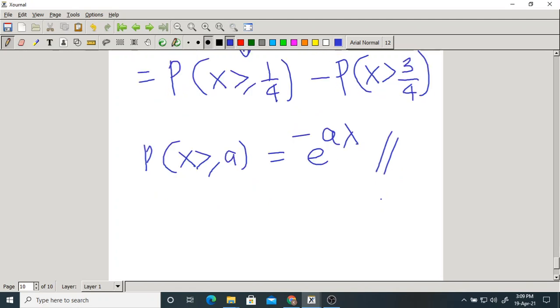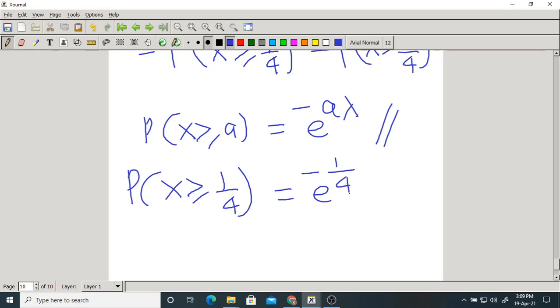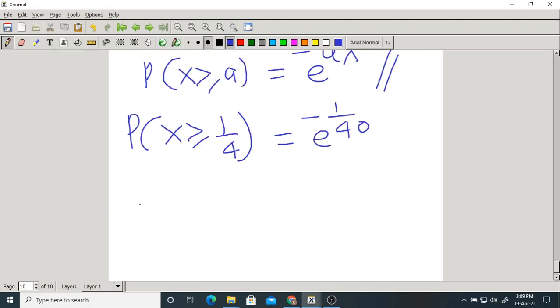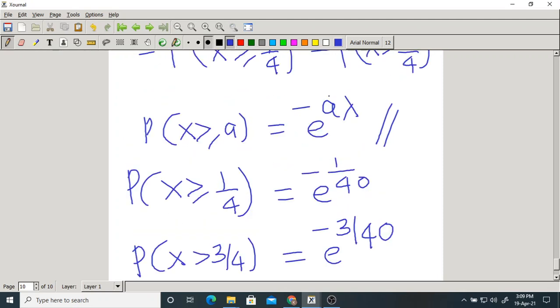In the same way, the probability that x is greater than or equal to 1/4 is e power minus 1/40. And the probability that x is greater than 3/4 is e power minus 3/40. Do you remember this formula?